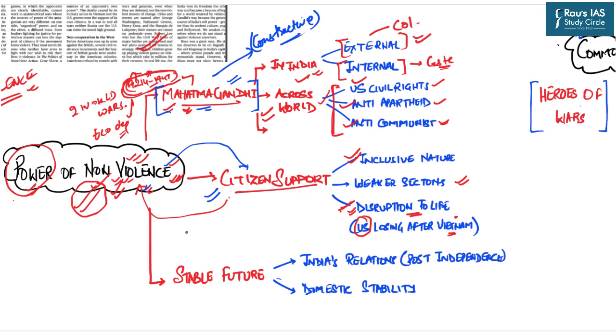Further, this article also proves the relevance of non-violence in that non-violence promotes a stable future. The example used by this author to substantiate this claim is that Indian relations in the post-independence era were built on the principles of non-violence. For example, the Non-Aligned Movement. India and several developing countries were against aligning to any particular military bloc, and they chose the principle of non-violence and truth, and in continuation with it, non-alignment to any bloc. So again, the principles of non-violence led to a stable future for India, in international relations as well as in the domestic sense.